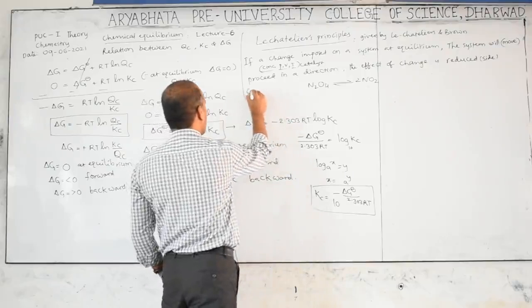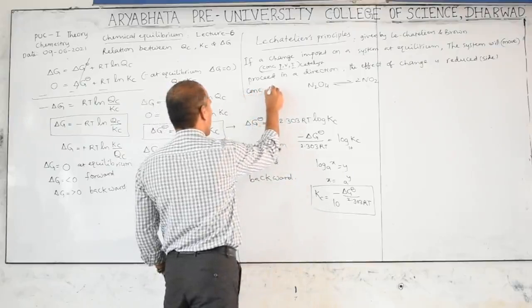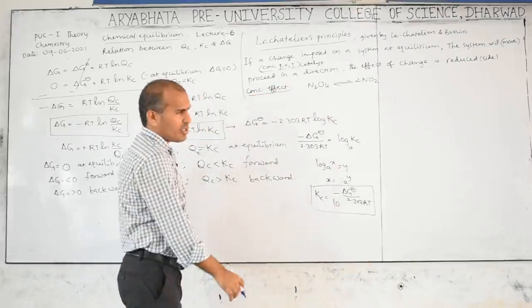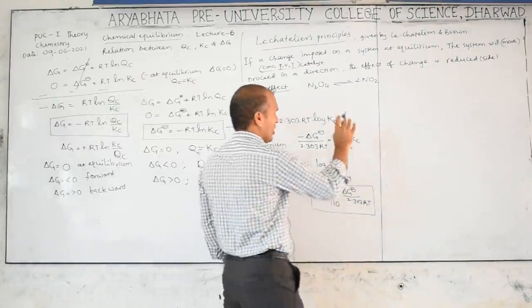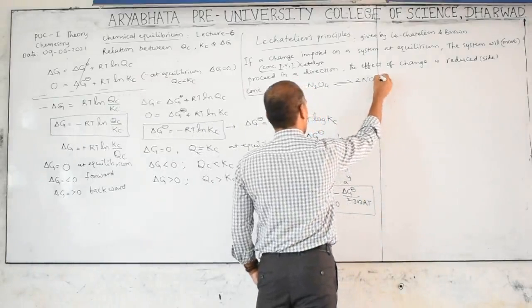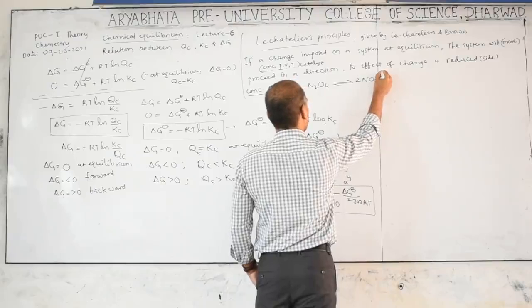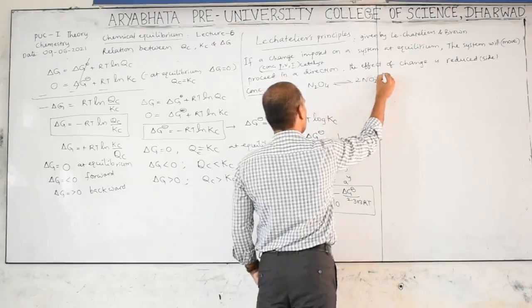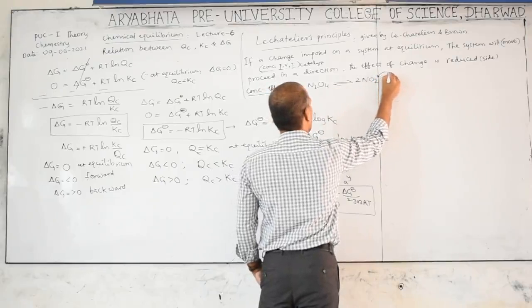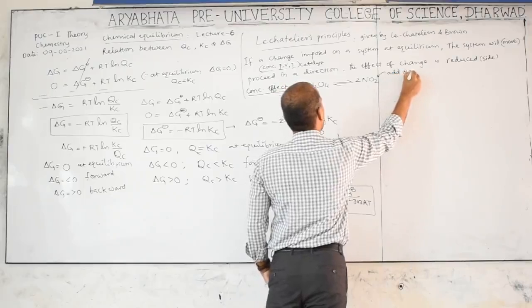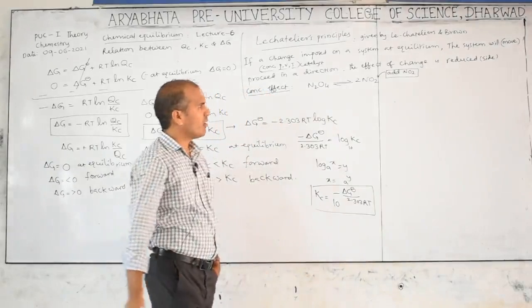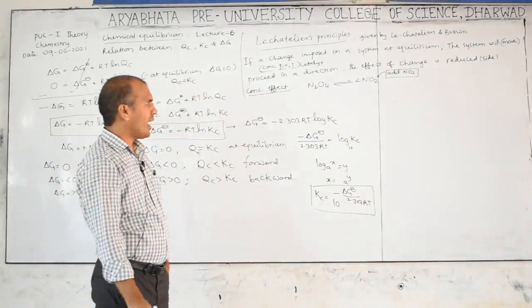So first one is concentration effect. For this reaction, I want to add NO2, which I have now added.